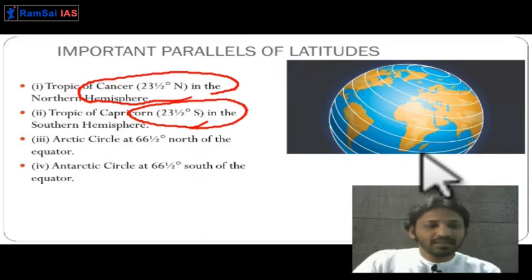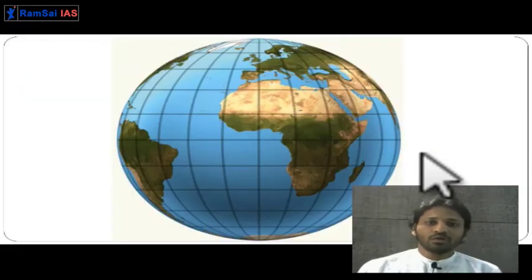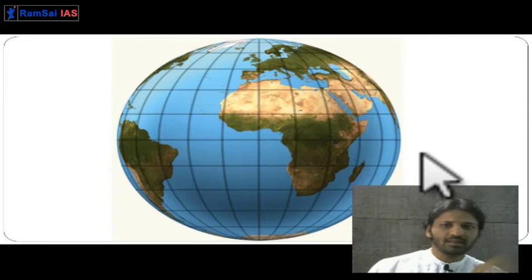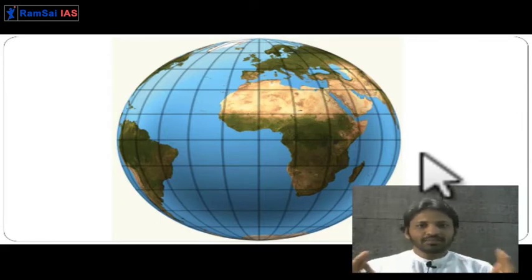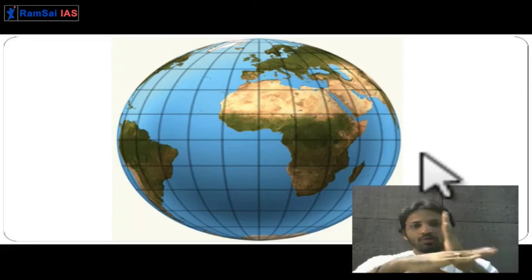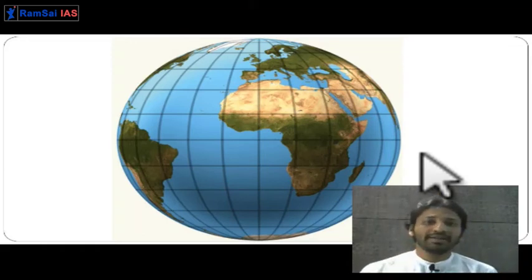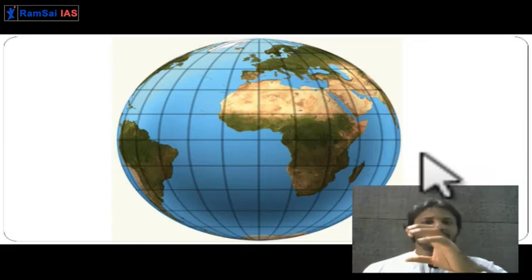Okay. So very simple things. Here you can see that the horizontal lines are known as latitudes and vertical lines are known as longitudes. A net-like pattern has been formed because of the intersection of these latitudes and longitudes. This is known as a grid. So they are making a grid on the surface of the earth.